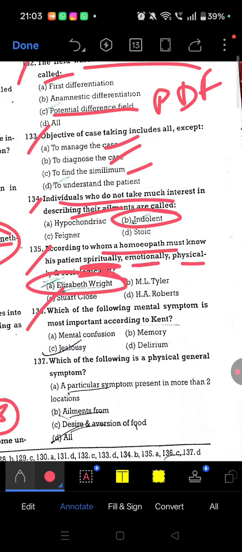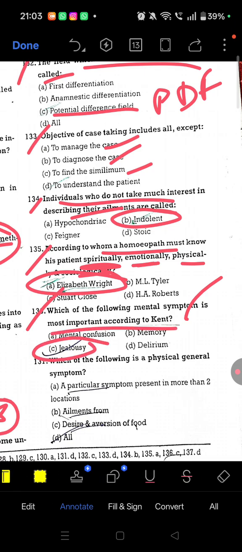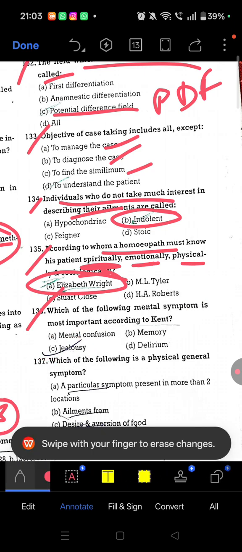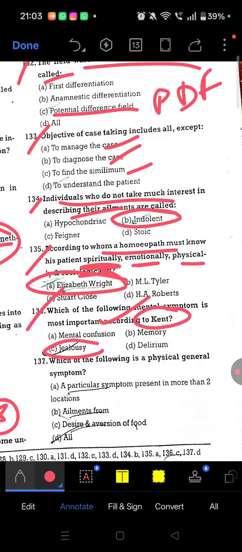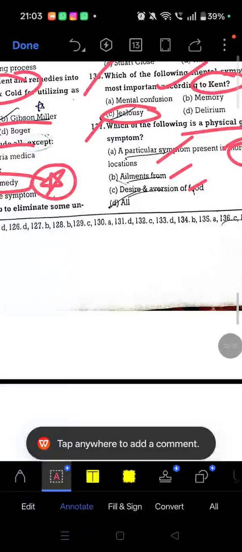Okay. 136. Which of the following mental symptoms is most important according to Kent? The mental symptom which is most important according to Kent is jealousy. 137. Which of the following is a physical general symptom? So all: desire, aversion, ailments from, a particular symptom which is present in more than two locations. So these are all physical general symptoms.